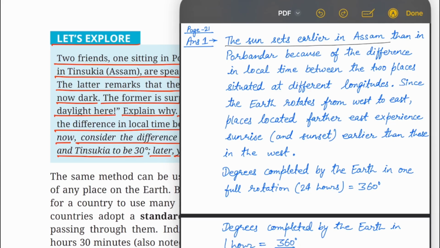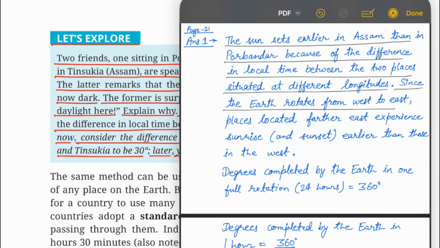The sun sets earlier in Assam than in Porbandar because of the difference in local time between the two places situated at different longitudes. Since the earth rotates from west to east, places located farther east experience sunrise and sunset earlier than those in the west.